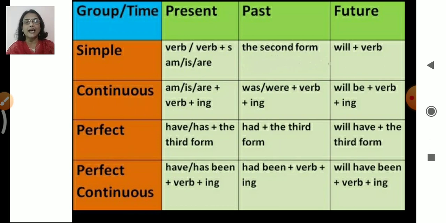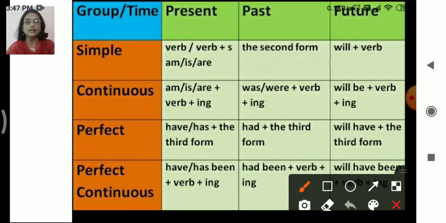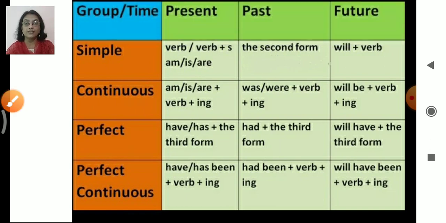So here you can see the tenses. Now you can see simple, so it can be simple present, simple past, or simple future, right? It can also be simple present, present continuous, present perfect, or present perfect continuous. So anyhow you can go, either this way or downwards also. Followed? So this table you have to keep in your mind. Followed? It is very important. So let's go through it.